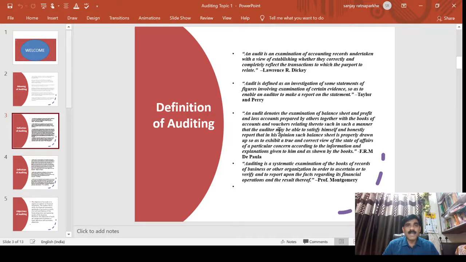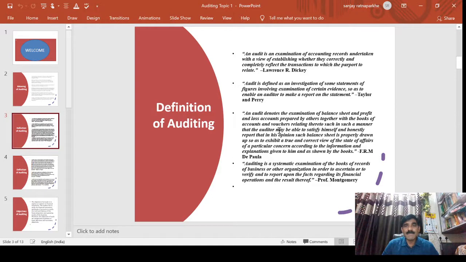Auditing is an examination of accounting records undertaken with a view to establishing whether they correctly and completely reflect the transactions to which they purport to relate. Next definition: auditing is defined as an investigation of some statement figures involving examination of certain evidence so as to enable an auditor to make a report on the statement. That is the definition of Taylor and Perry.